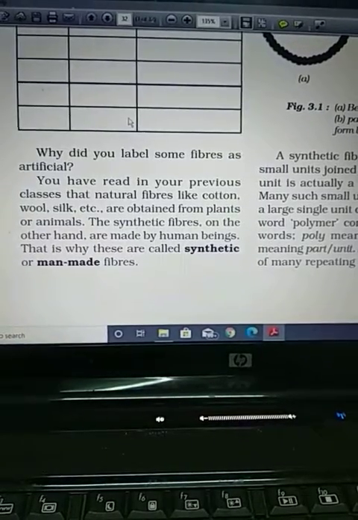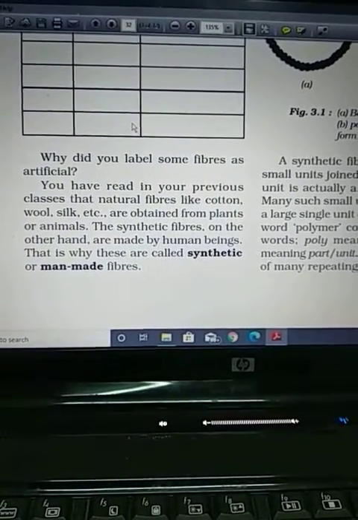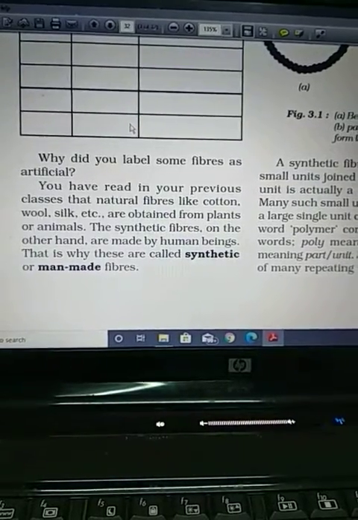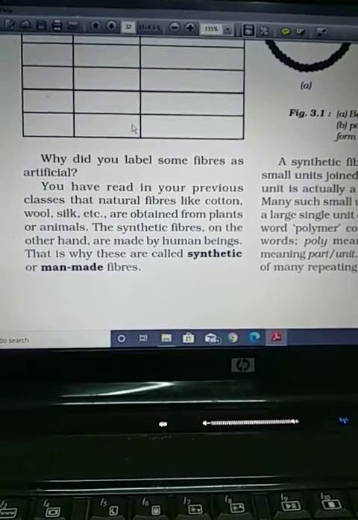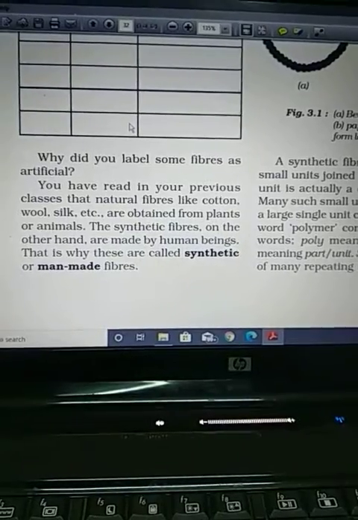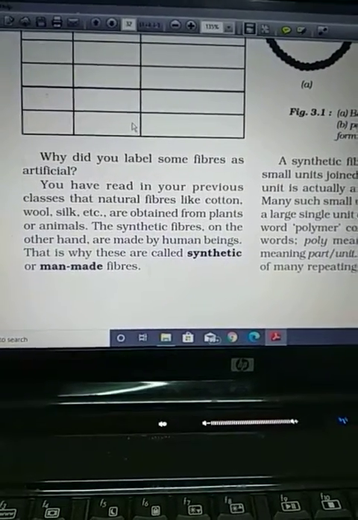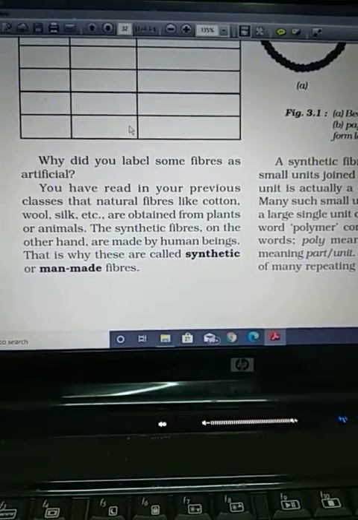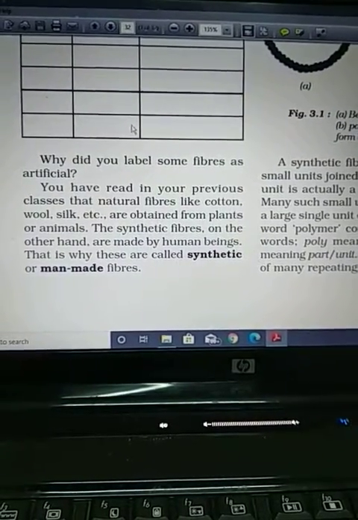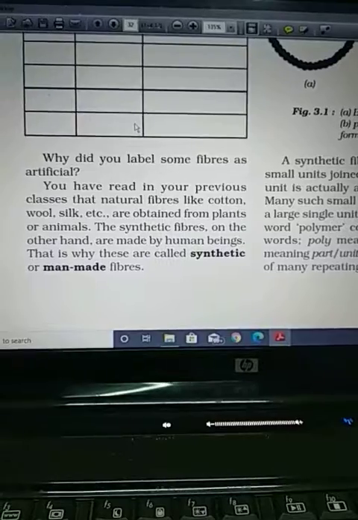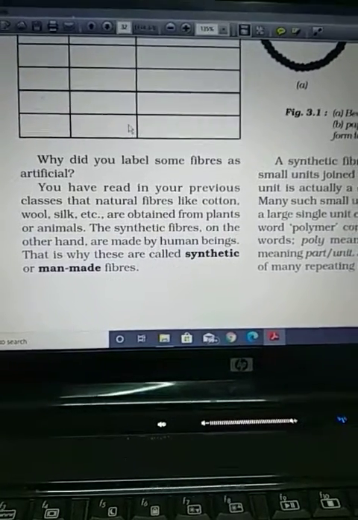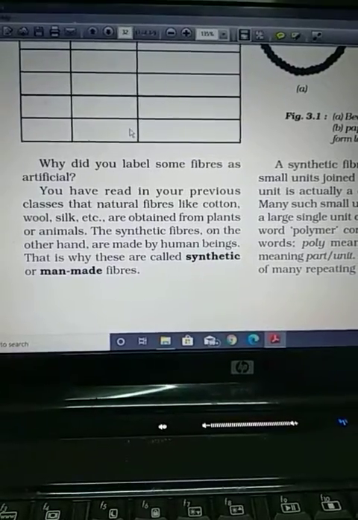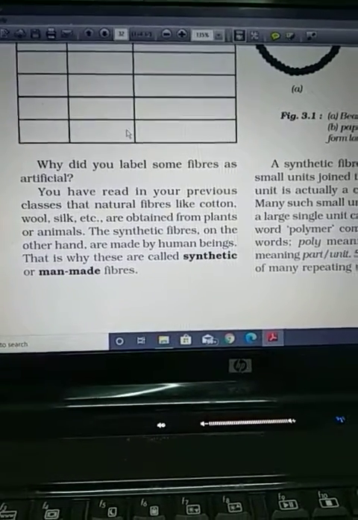Another important point: in class 6 you also read how we can identify whether this is a natural fiber or a synthetic fiber. For this we do the combustion test. We burn the given fiber. If after burning it prepares ash, powdery ash, that is the natural fiber. Or if it prepares a bead, that will be the artificial fiber, or it burns just like plastic.